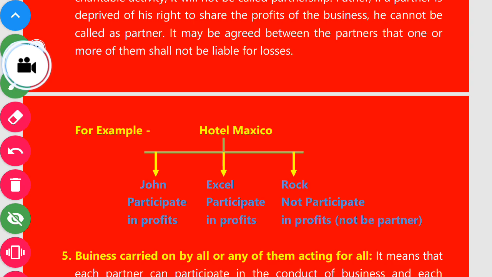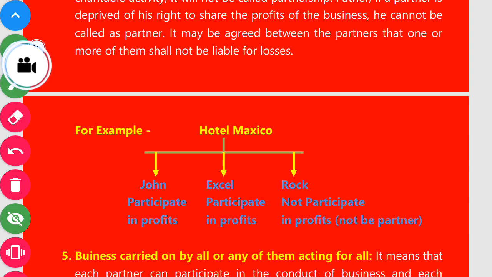If all these three partners share the profit of Hotel Mexico, they will be called partners. But here, John participates in the profit, Axel participates in the profit, Rock does not participate in the profit. That's why he is not a partner.